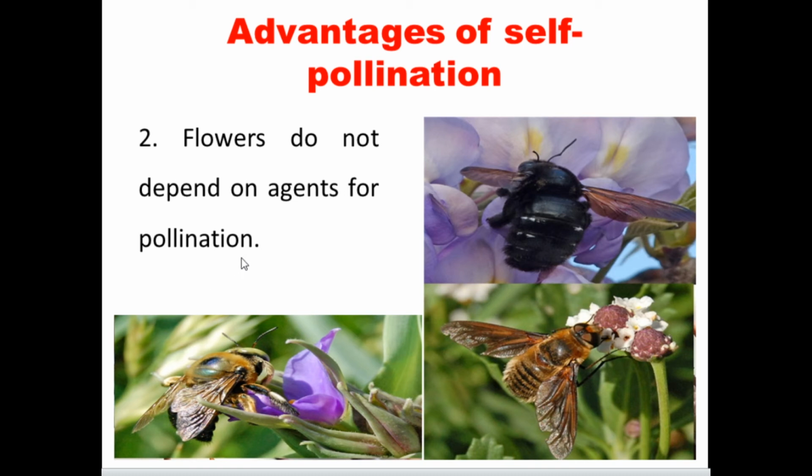That's the way, no need to depend on the agents. So these are some of the agents, but during self-pollination it is not necessary. No need to depend on them for pollination. So it is one of the advantages. There are many disadvantages when the flower depends on agents.